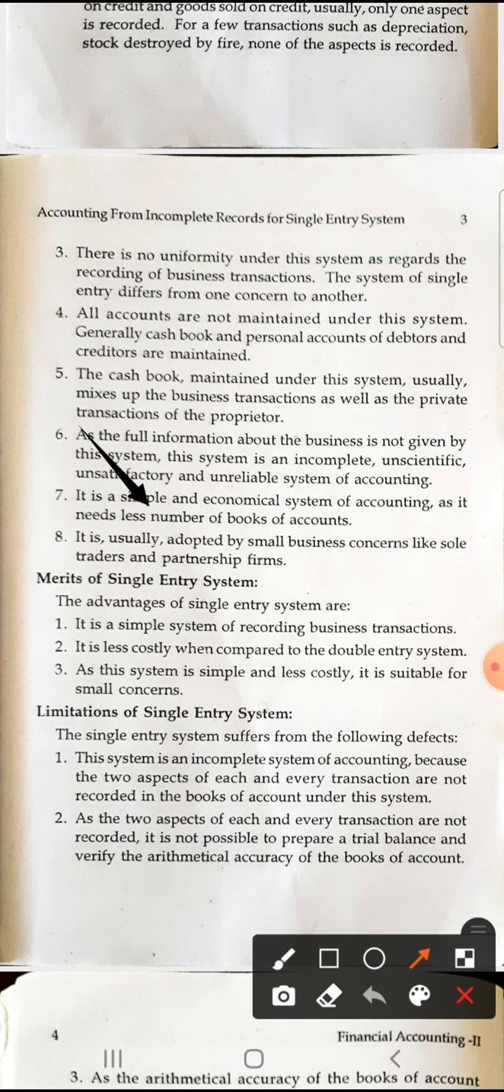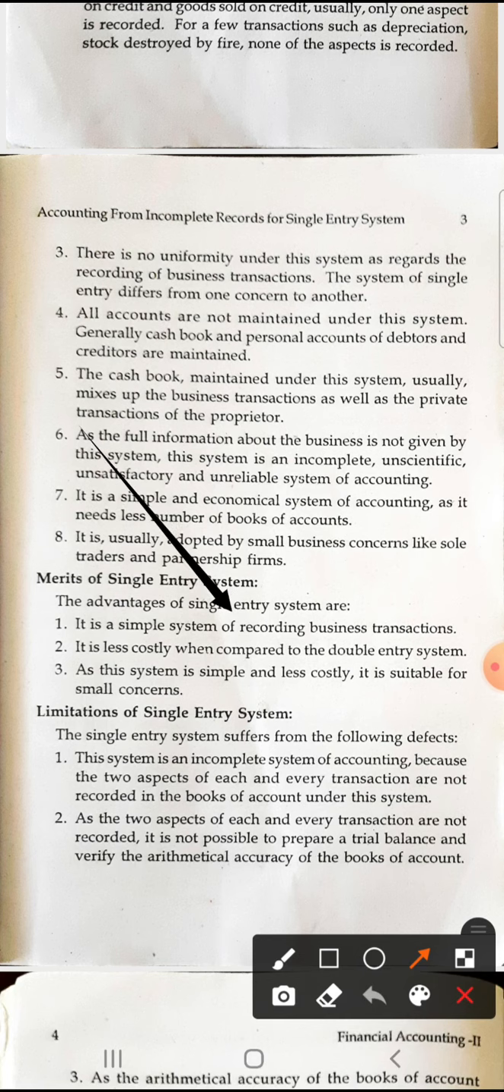Next, as full information about the business is not given by this system, it is an incomplete, unscientific, unsatisfactory, unreliable system of accounting. Okay, next, it is a simple and economical system of accounting as it needs fewer books of account. It is usually adopted by small business concerns like sole traders and partnership firms.